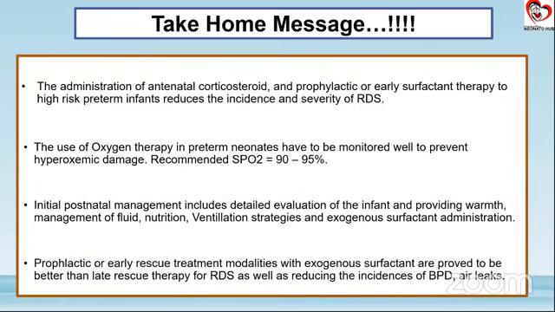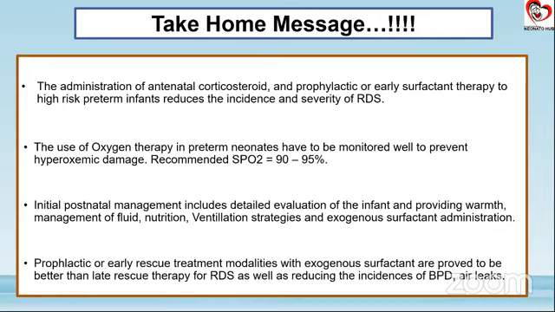Antenatal corticosteroids, prophylactic or early surfactant therapy, and even the INSURE therapy, that is the non-invasive ventilatory strategy after the surfactant therapy, reduce the incidence and severity of RDS. Any use of oxygen therapy in a preterm neonate has to be monitored well, and we have to make sure that there is no hyperoxemic damage. The currently recommended target saturation, I'll say this 100 times if needed, everyone has to remember, is 90 to 95 in any preterm baby.